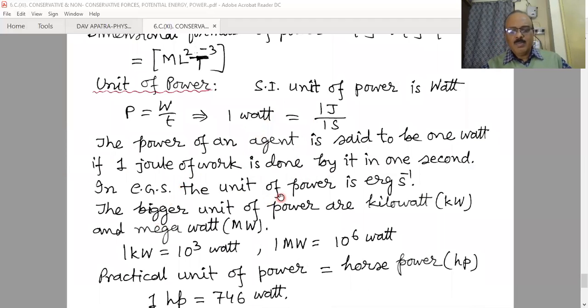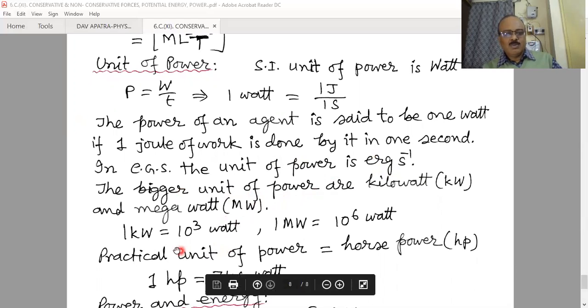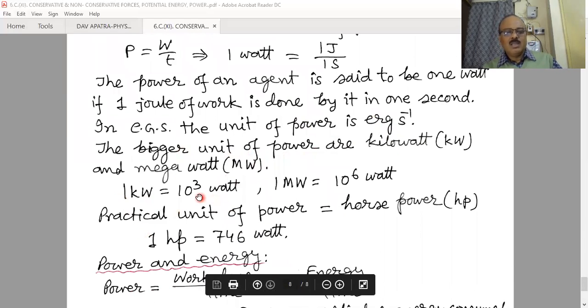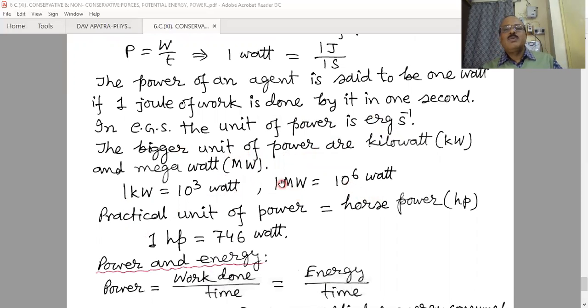In the CGS system, the unit of power is erg per second, where erg is the unit of work and second is the unit of time. Bigger units of power are the kilowatt, megawatt, etc. 1 kilo means 1000, therefore 1 kilowatt means 10^3 watt, and mega means 10^6. Therefore, 1 megawatt is equal to 10^6 watt.